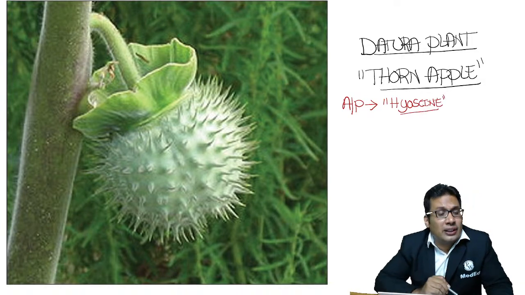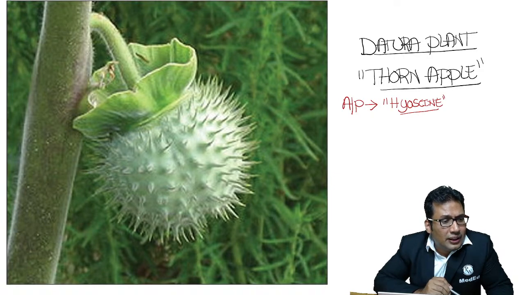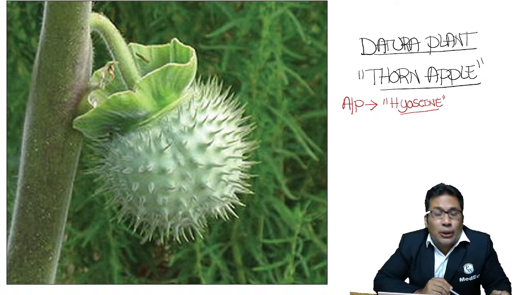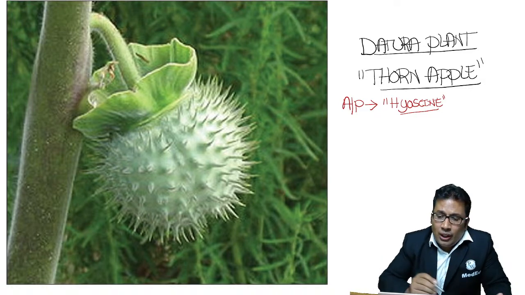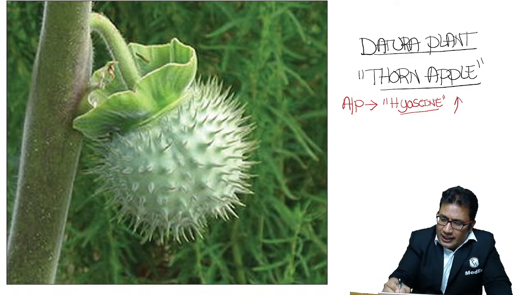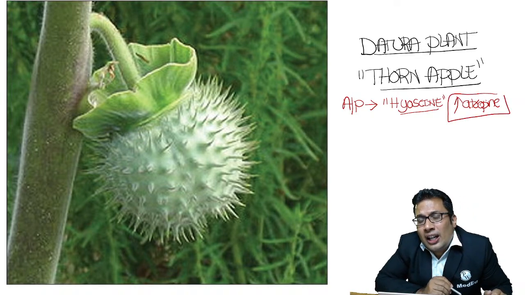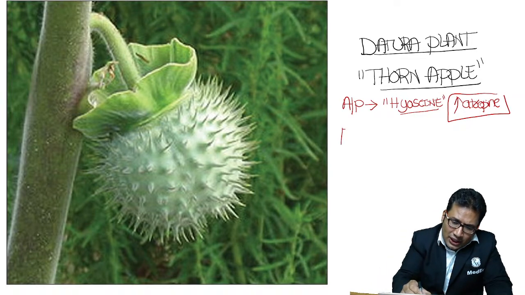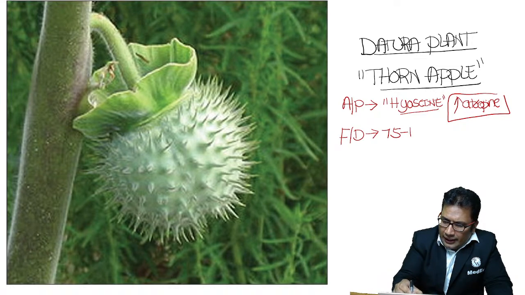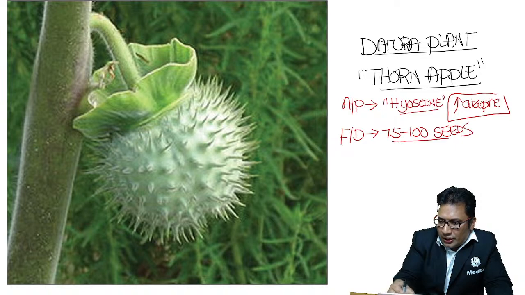Not only hyoscine, it can contain hyoscine, hyoscyamine, and traces of atropine. So there can be signs and symptoms of atropine poison. For datura seed, the fatal dosage is around 100 seeds. What is the fatal dosage? The fatal dosage is 75 to 100 seeds.